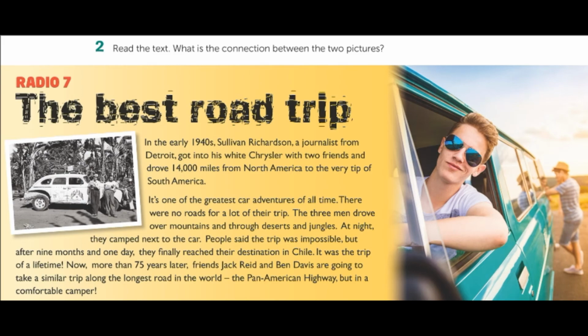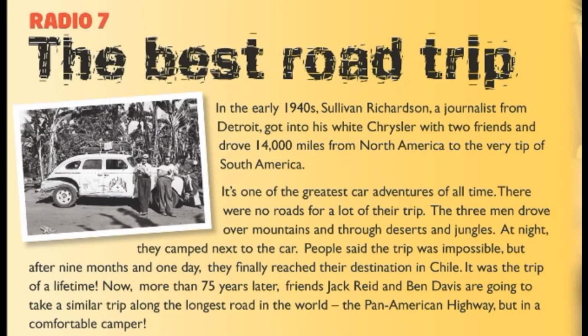Radio 7, the best road trip. In the early 1940s, Sullivan Richardson, a journalist from Detroit, got into his white Chrysler with 2 friends and drove 14,000 miles from North America to the very tip of South America. It's one of the greatest car adventures of all time.